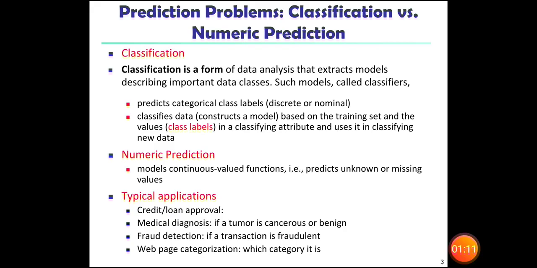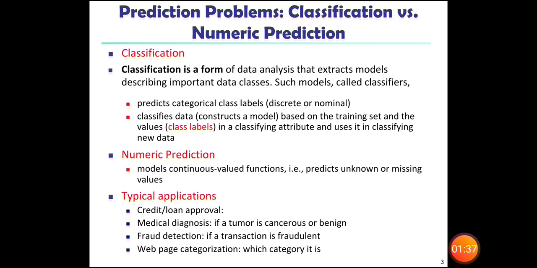These classifiers will predict a categorical class label that will be discrete or nominal. The classifier constructs a model based on the training set and the values in a classifying attribute, and uses it in classifying new data.